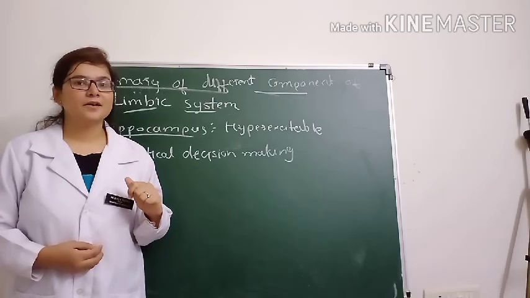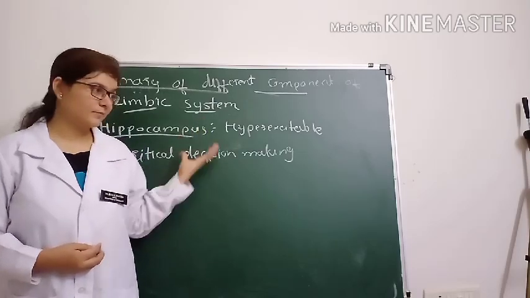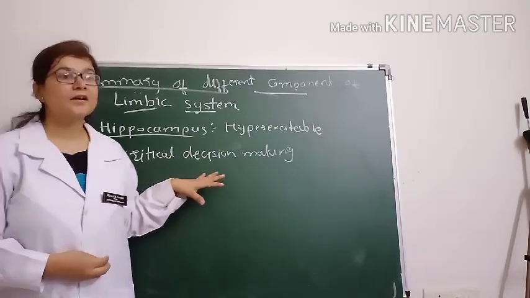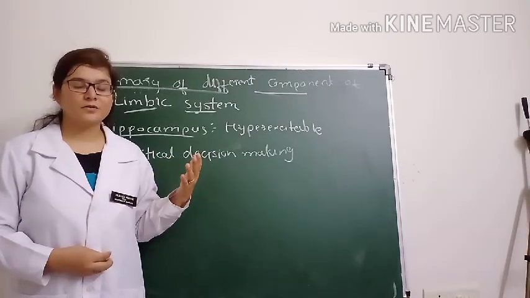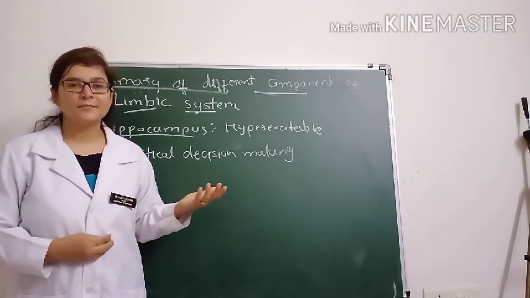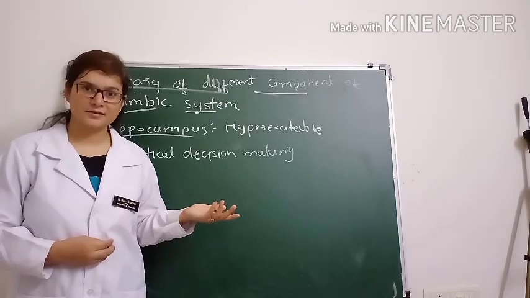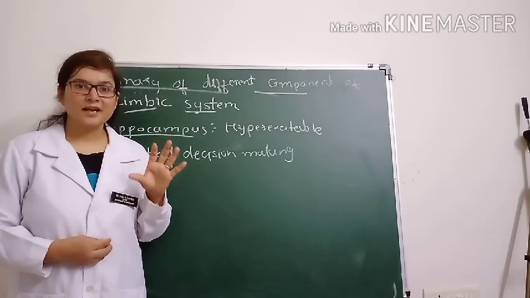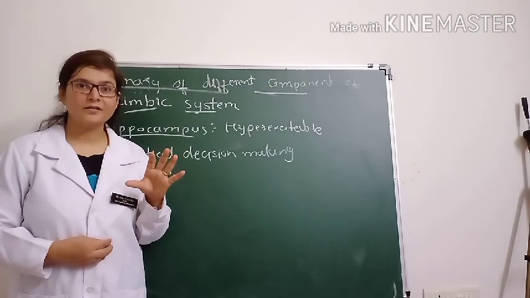You can remember this important aspect of the hippocampus by this: when you fall asleep suddenly, sometimes you experience that you don't remember anything. It is because the hippocampus requires 5 to 10 minutes to remember information.